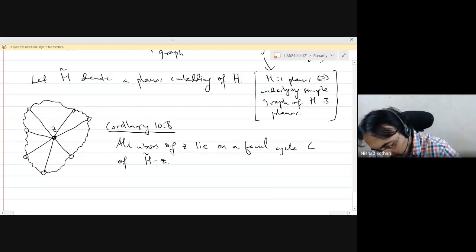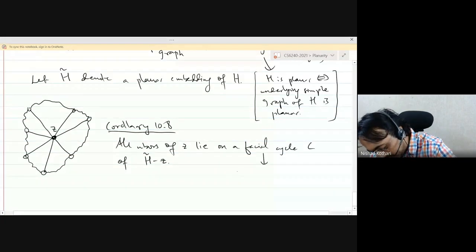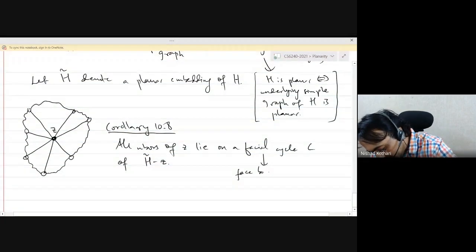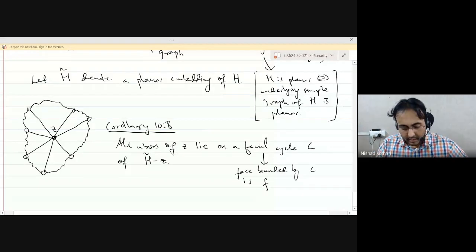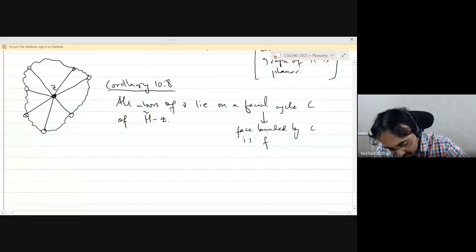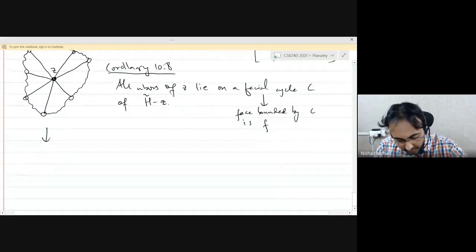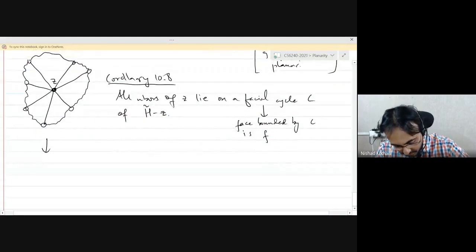Okay, good. And let's say the face bounded by C is F. Okay, so what is F again? It is exactly the face you get when you delete the vertex Z, right?